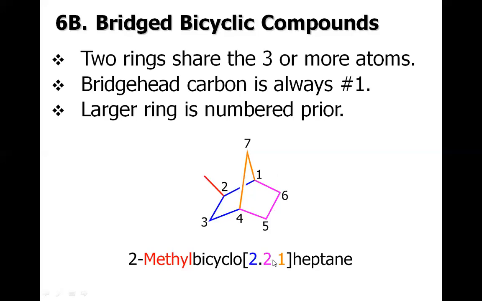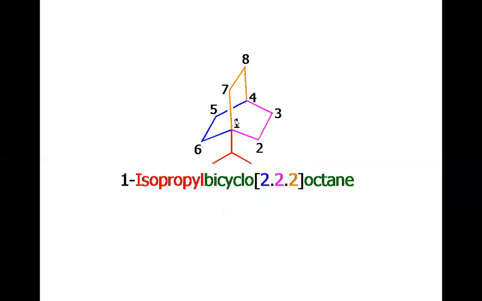You may see, in this case, the bridge bicyclic compound, we do not have the 0 here as a third number, but we have some other number. So it is also a good guide whenever you see the nomenclature. You could clearly recognize whether the compound is a fused bicyclic compound or a bridge bicyclic compound by just looking at the third number in the parenthesis. If it is 0, it's a fused bicyclic compound. If it is non-zero, it's a bridge bicyclic compound. Rest things are the same. Let's consider more examples.